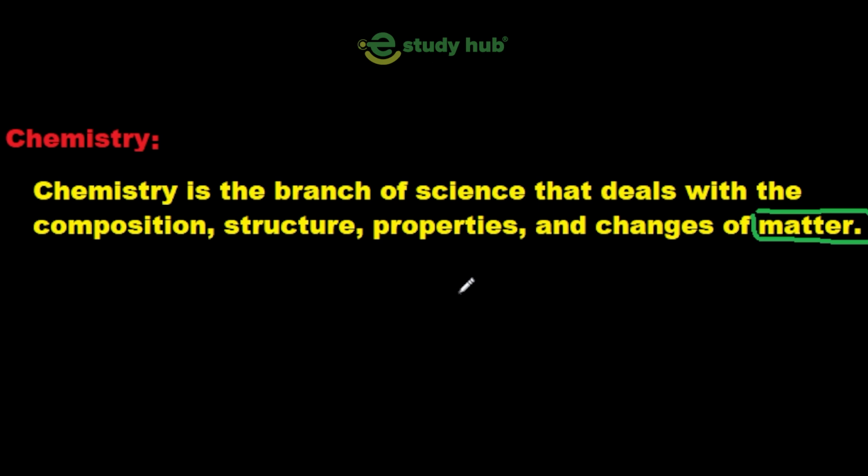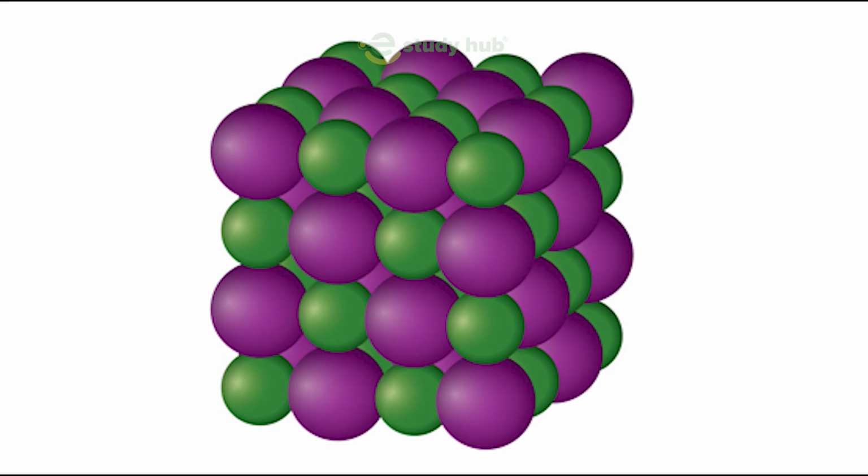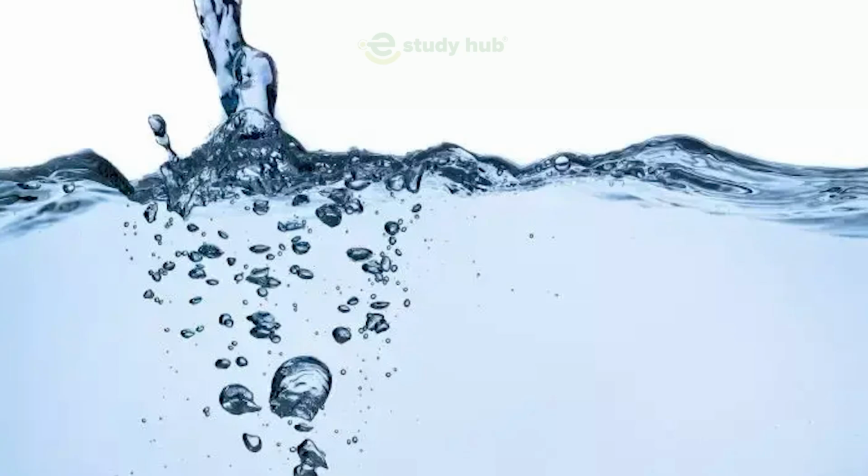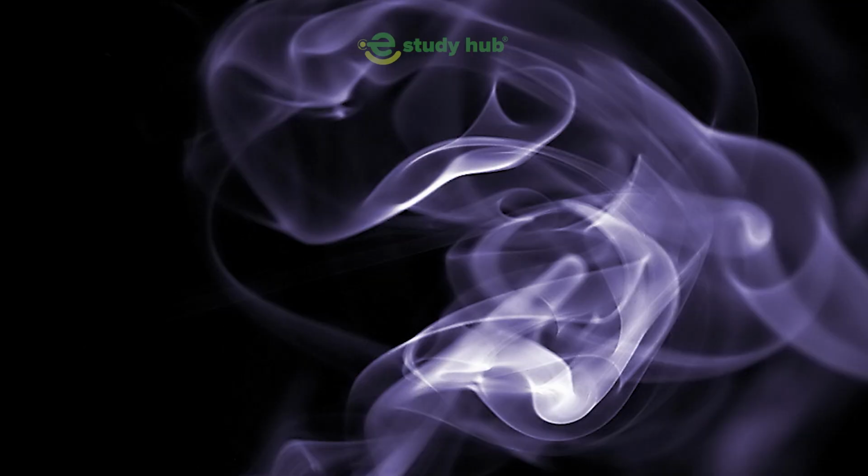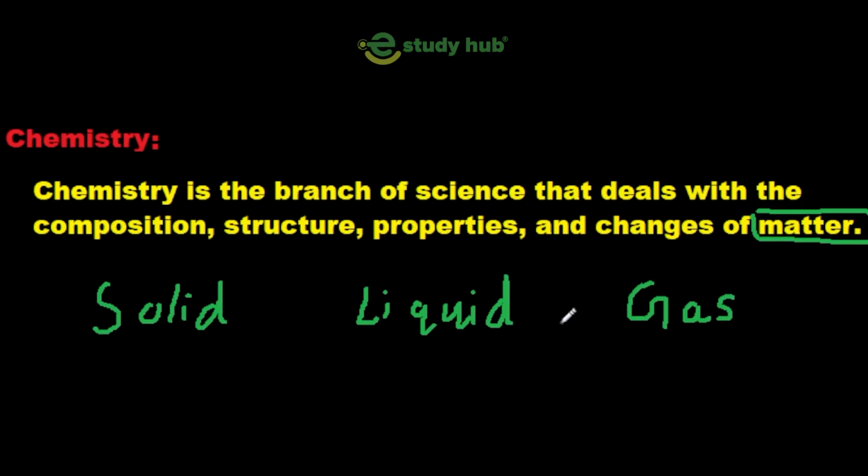Next we will learn about the properties and changes of matter. We will learn about the states of matter. Matter exists in three different states. Matter exists in solid form, also in liquid form, and in gaseous form, the gaseous form or gas form. So these are the three states.